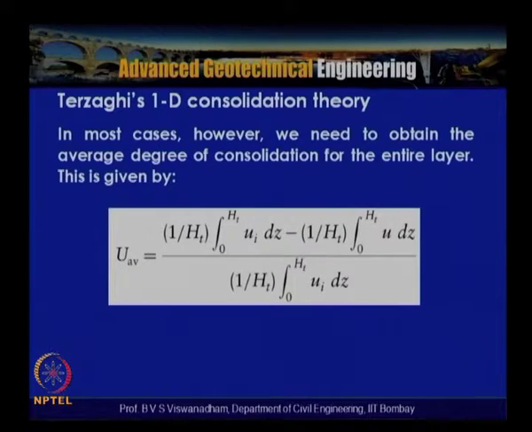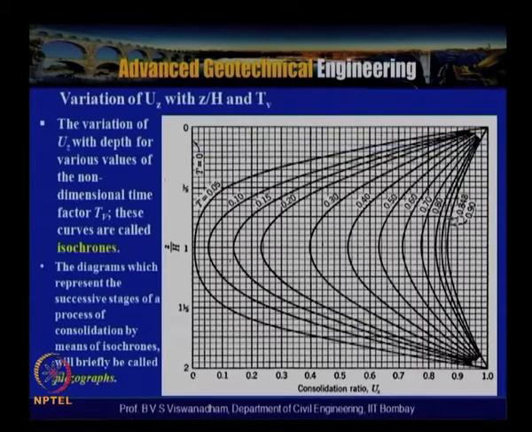This is given by uav, the average degree of consolidation, which is 1 by ht, because ht is the thickness of the clay layer, integral 0 to ht of ui dz minus 1 by ht integral 0 to ht of u dz, divided by 1 by ht integral 0 to ht of ui dz.